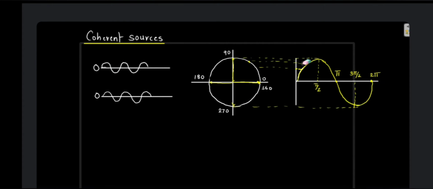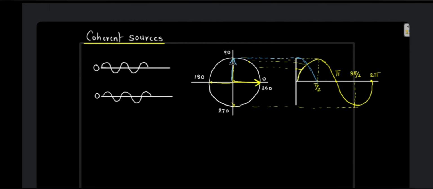Supposing I draw one more wave, something like this. I'll start that wave from 90 degrees. So what will happen? Initially the arrow of the yellow wave is over here. If I start this blue wave from 90 degrees, this will come down over here. So initially the blue arrow will be over here, because this has to correspond, right?